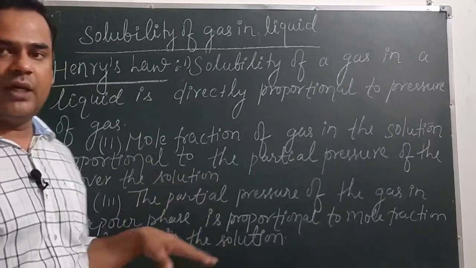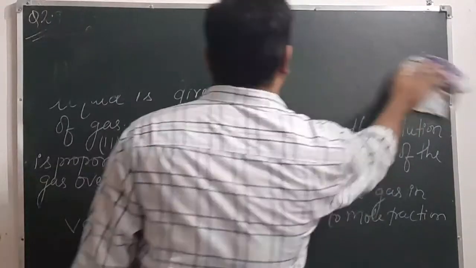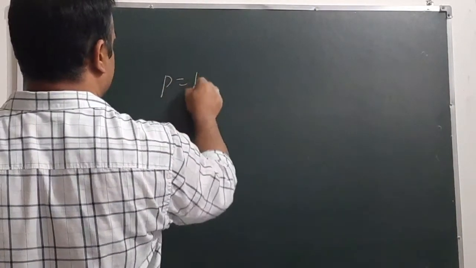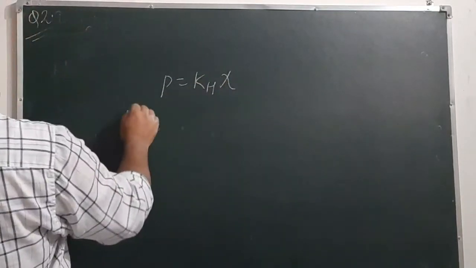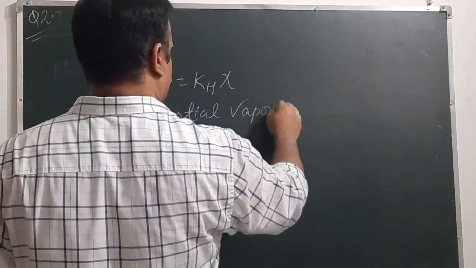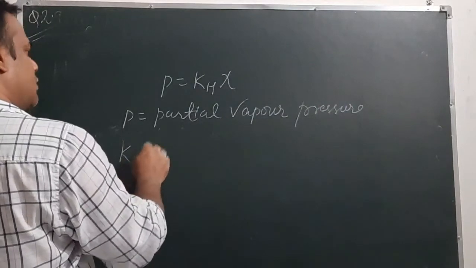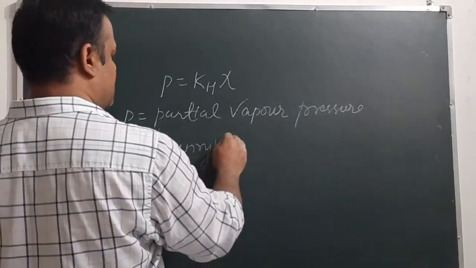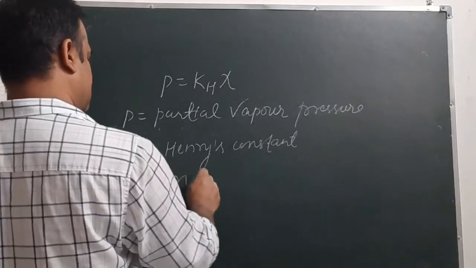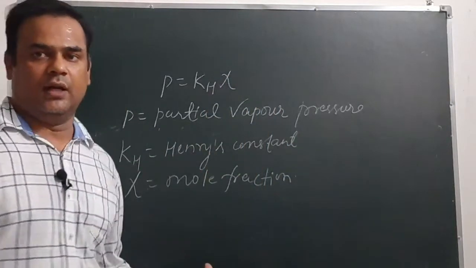From these three statements we can express Henry's law mathematically, and that expression is P equals Kh times chi, where P is partial vapor pressure, Kh is Henry's constant, and chi is mole fraction. So this is Henry's law.